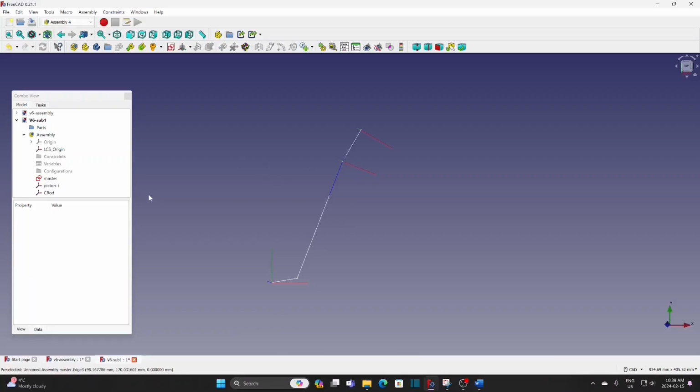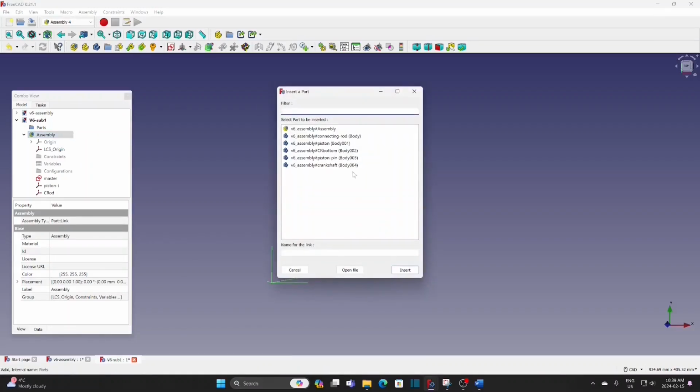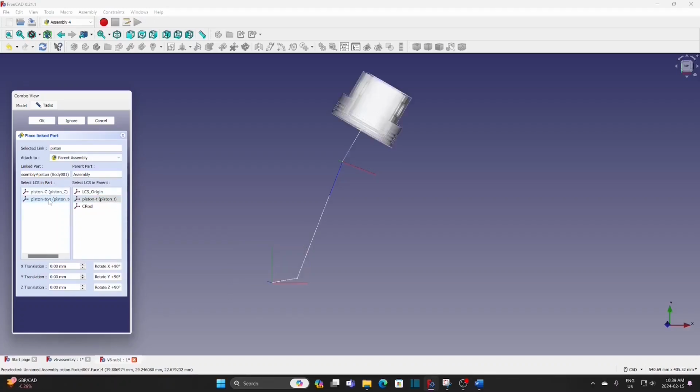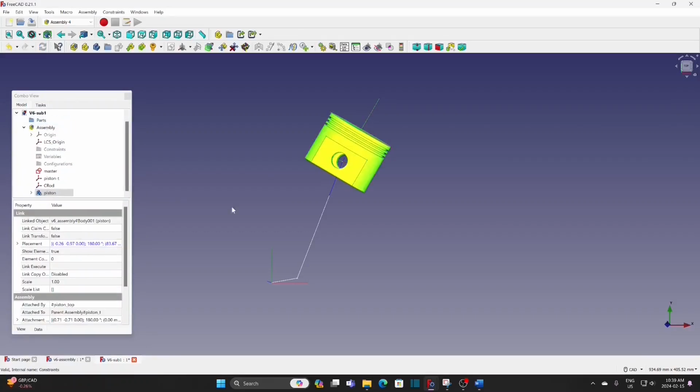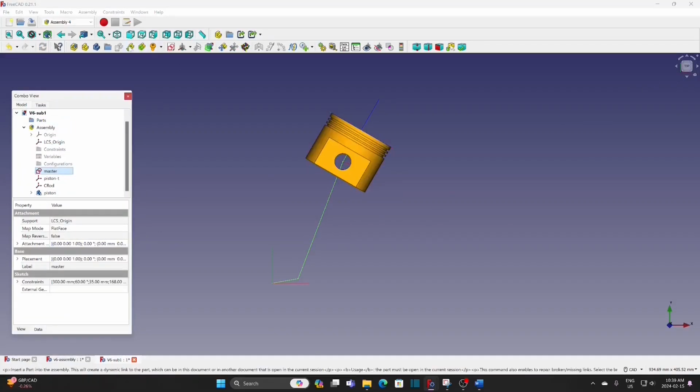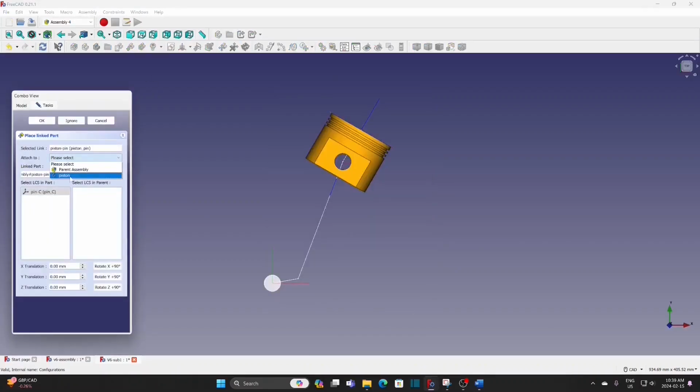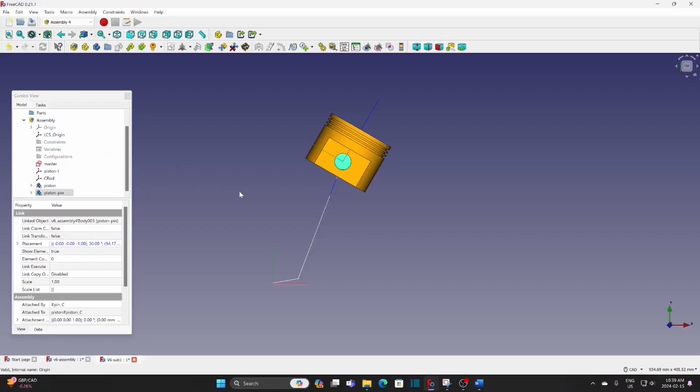Now I can insert parts from the assembly to the sub-assembly. Insert piston. It is the piston top. OK. Insert pins. Select piston body. Piston. Pin. OK.